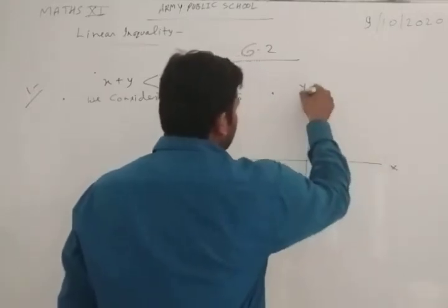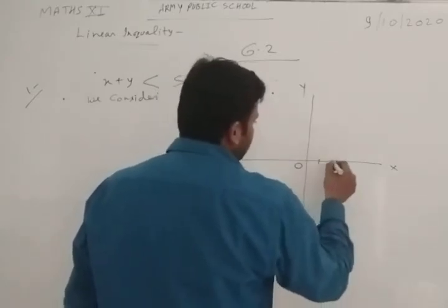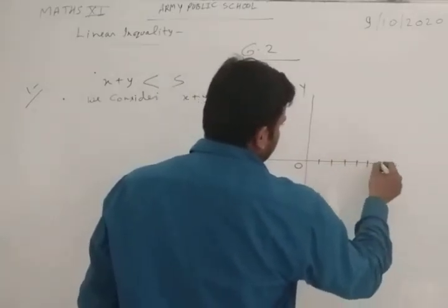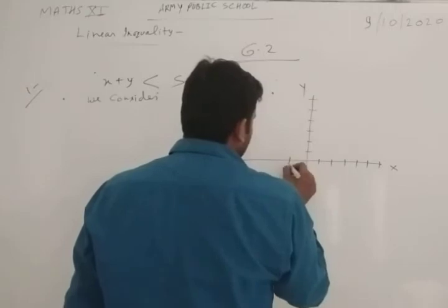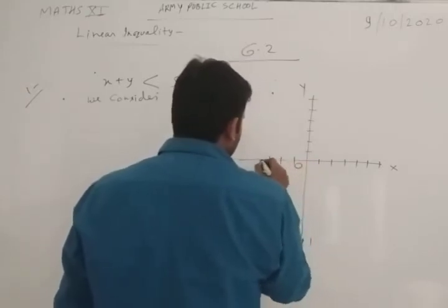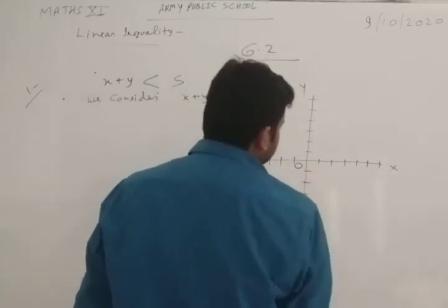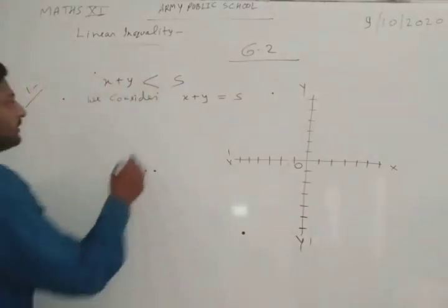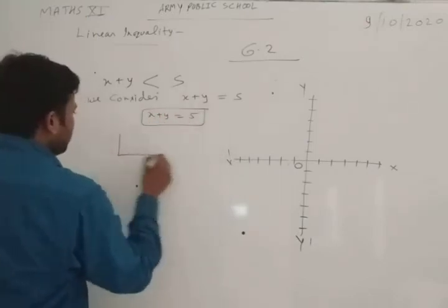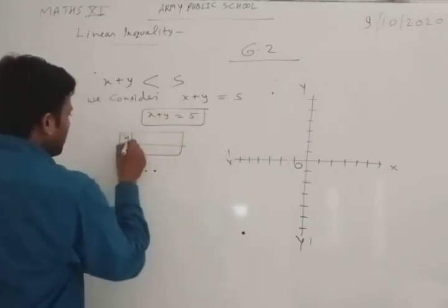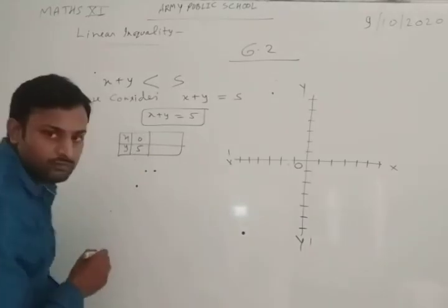This is x-axis, this is y-axis, x dash, y dash, and this is origin. First, second, third, fourth, fifth, sixth on each axis. Now, we know that if we are making the table for x, y, taking x is 0, we get y is equal to 5.